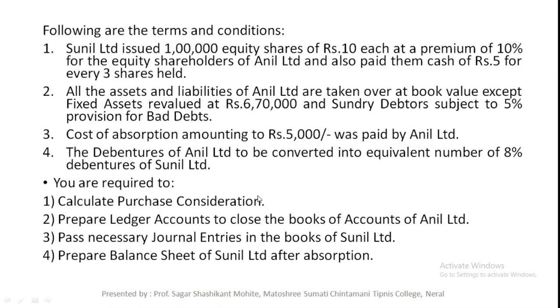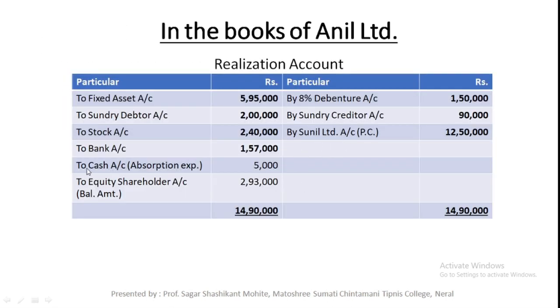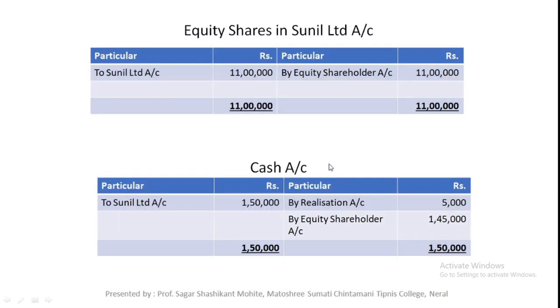payment of realization expenses. In the current problem, the cost of absorption amounting to rupees 5,000 was paid by Anil Limited. That means the transferor company has paid the absorption expenses. The journal entry will be realization account debit to cash or bank account, absorption expenses rupees 5,000, and at the credit side of cash or bank account by realization account 5,000.